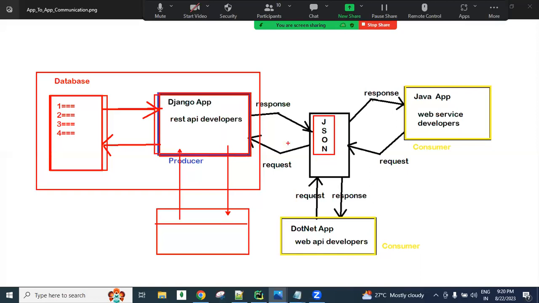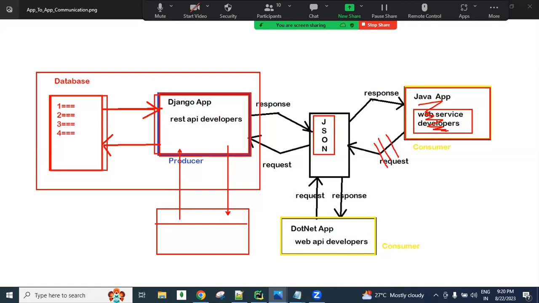Primary responsibility. So for example, Java people here, guys. By writing Java code, they will send one request. They send their Java request in the form of JSON. It means on the Java side also there are API developers. Let's say API web service developers we call them, or microservice developers. These developers write some logic, converting their Java code into JSON format.